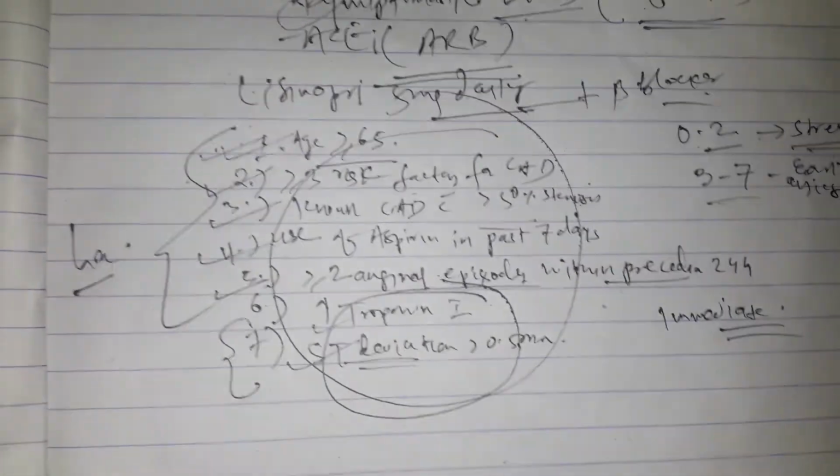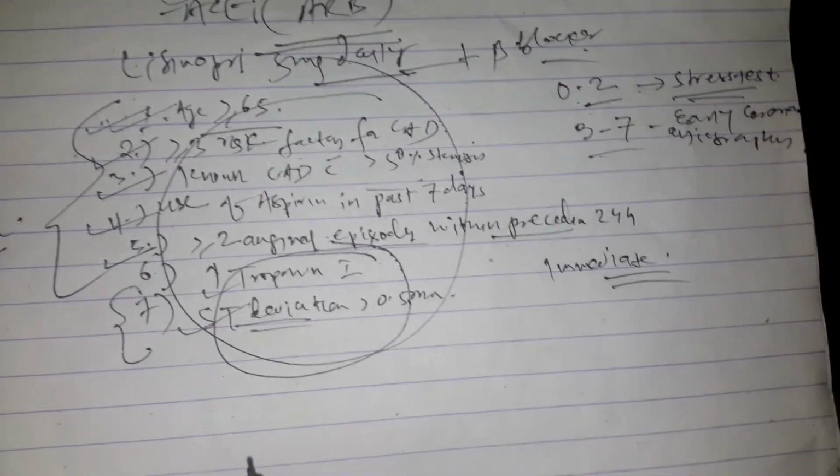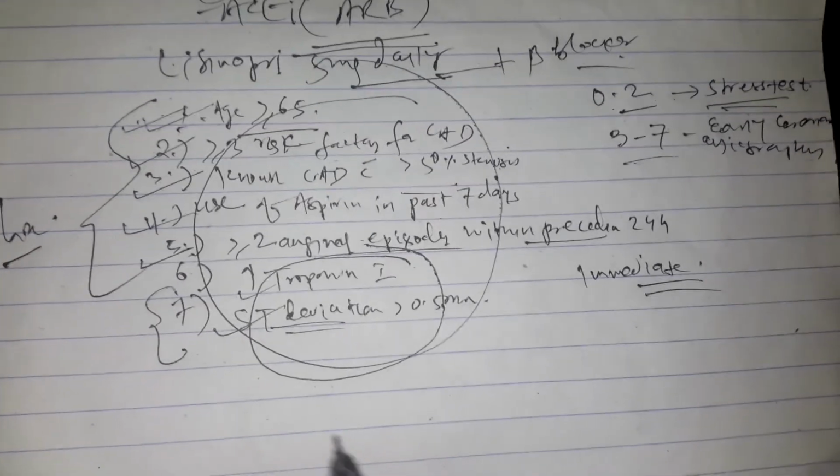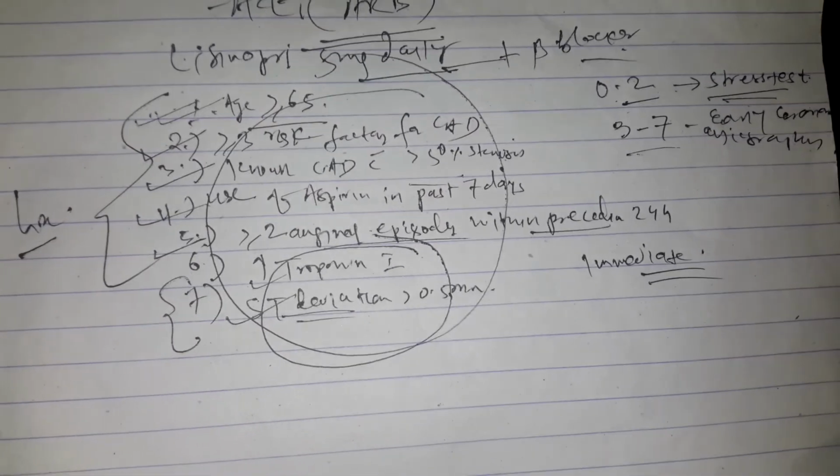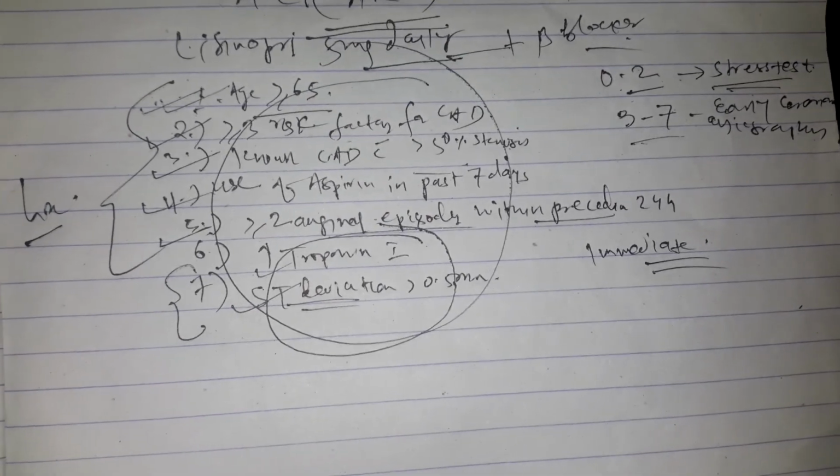So if it is 0 to 2, then only a stress test. Greater than 2, go for angiography.